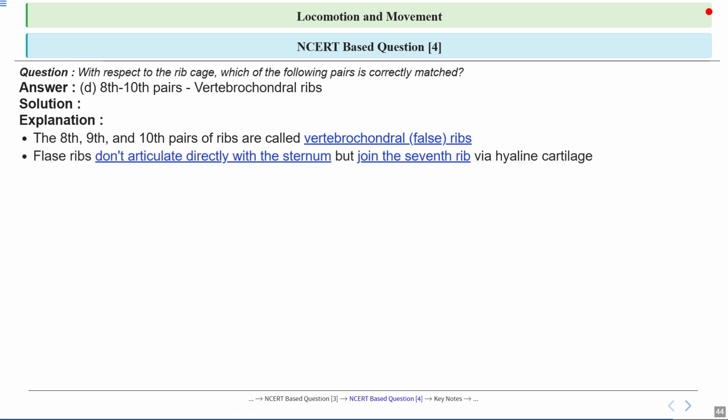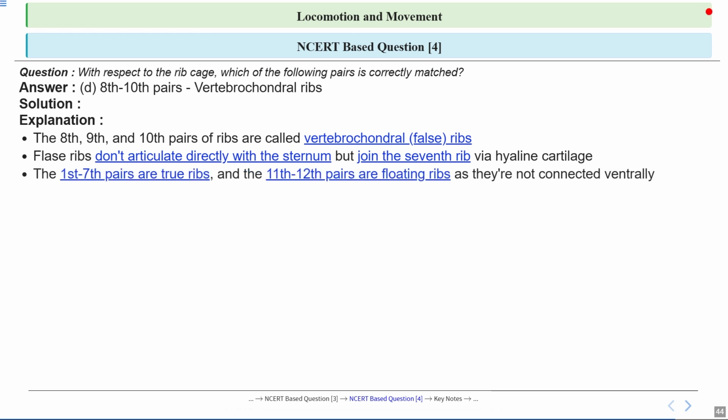Now the false ribs are unique because they don't attach directly to the sternum. Instead, they join the seventh rib through a type of cartilage known as hyaline cartilage. So you can imagine this like a side road merging into a main highway rather than going straight to the destination. This arrangement gives our rib cage both flexibility as well as strength.